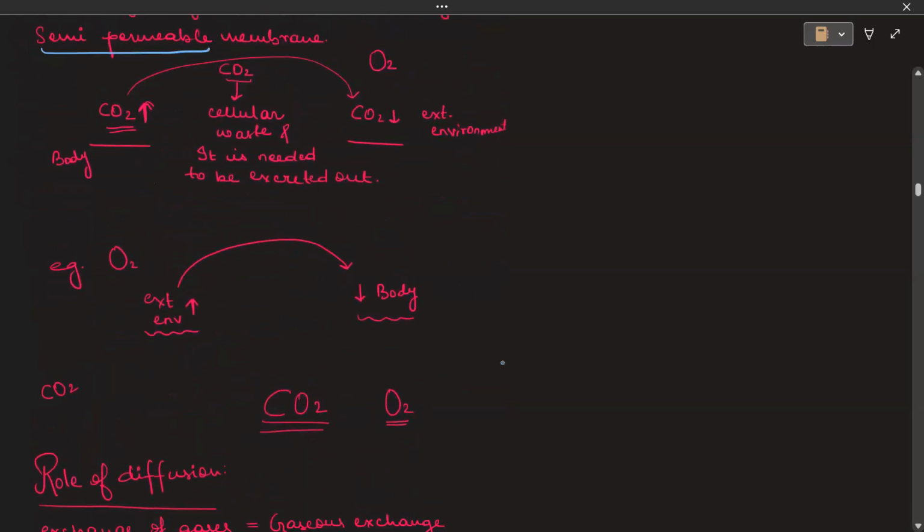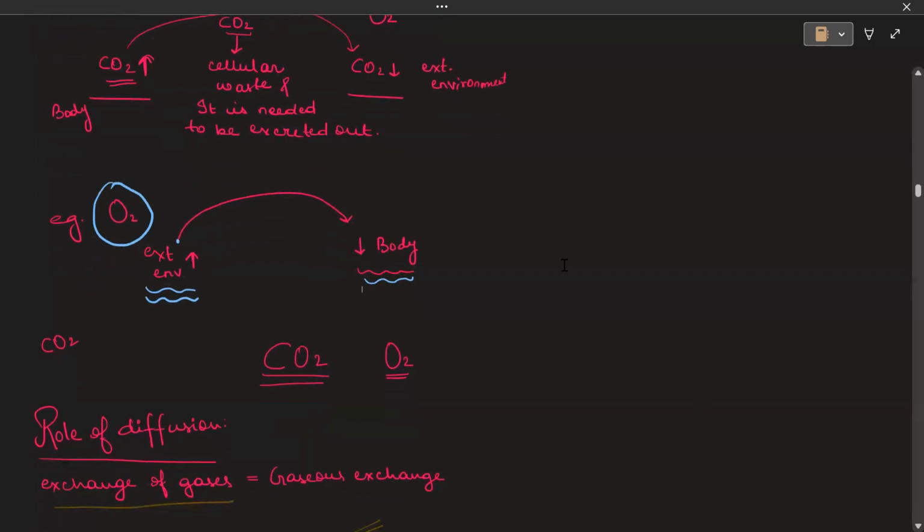For example, see that I have drawn this particular case wherein we talk about oxygen. The oxygen in the external environment is in a higher concentration as compared to the body. Because of this, the oxygen from the external environment will diffuse into the body. Because of this concentration gradient, it is higher in the environment and lower in the body. So the oxygen, which is a gas, will move from the higher concentration to the lower concentration. Got it? Both the gases, the oxygen and the carbon dioxide, can move with the help of diffusion because they are gases.